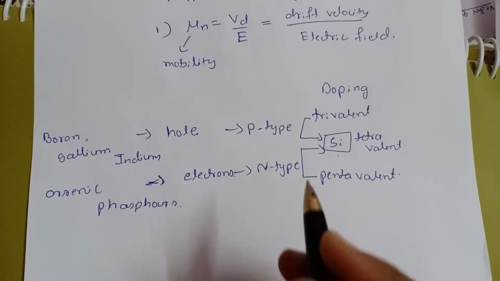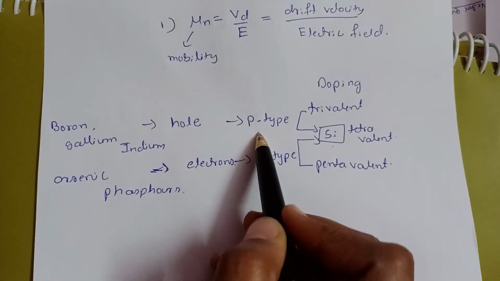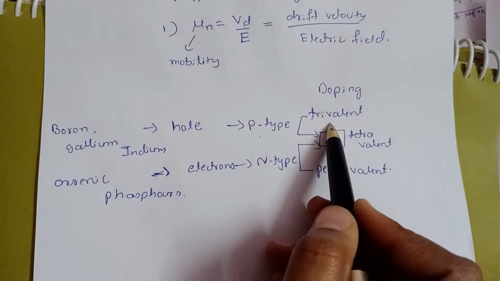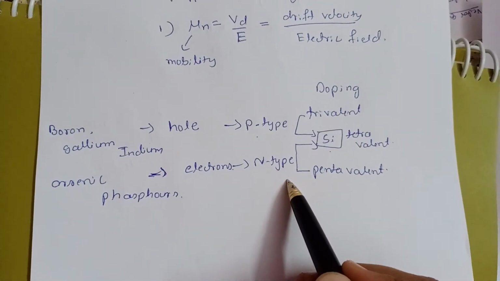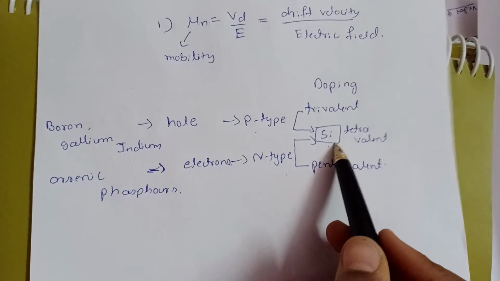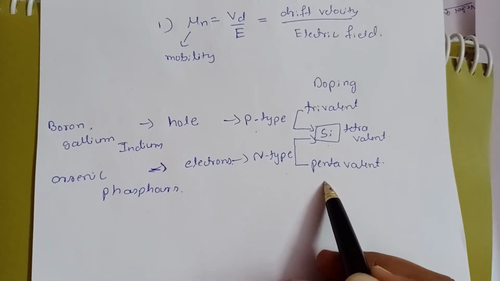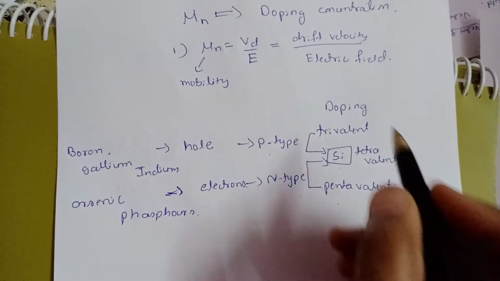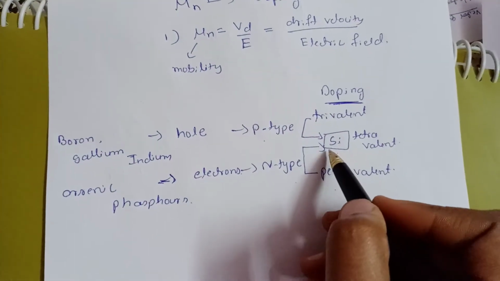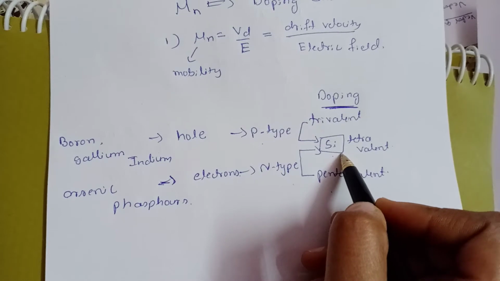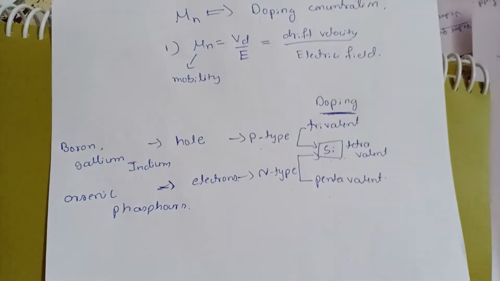So if you want p-type material, we need to dope silicon with the trivalent impurities. If you want n-type semiconductor, we need to dope silicon with the pentavalent impurities. So this is the concept of doping. We are just adding the impurities to the crystal to increase the conductivity of the crystal.